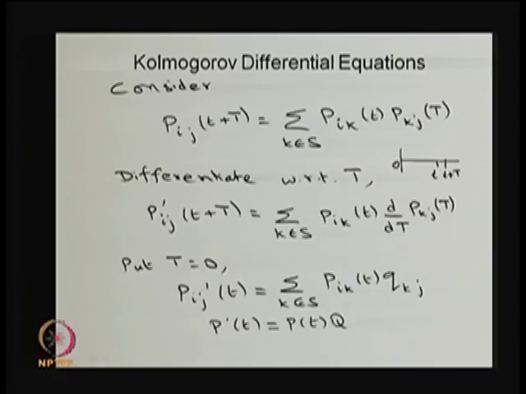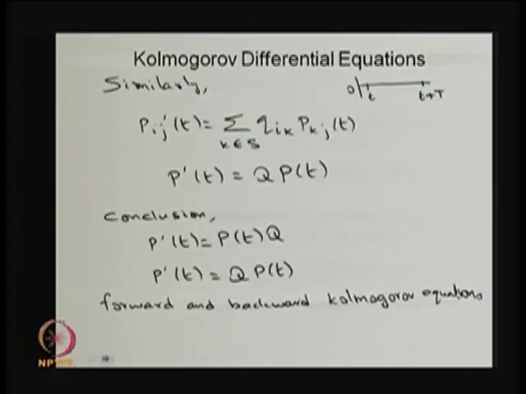This is the matrix form, and this equation is called the forward Kolmogorov differential equation, because the derivation goes from 0 to t, then t to t plus T, which we are considering as a very small interval of time. Therefore, this equation is called the forward Kolmogorov differential equation.